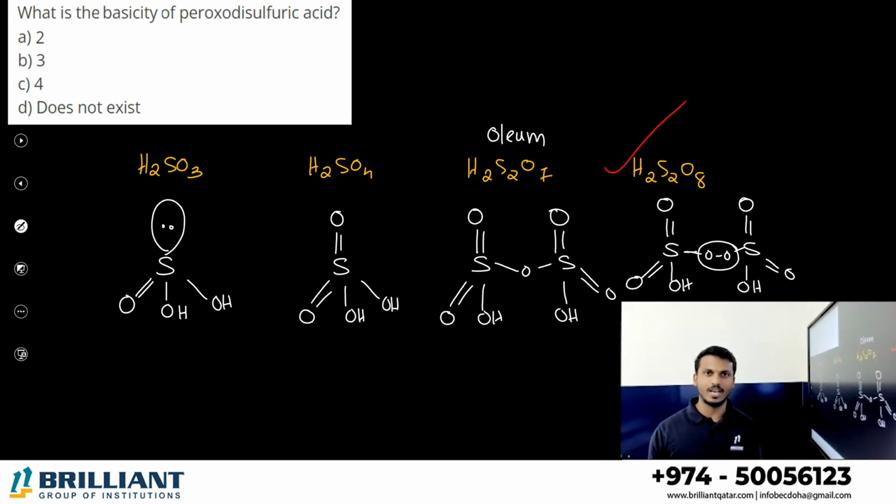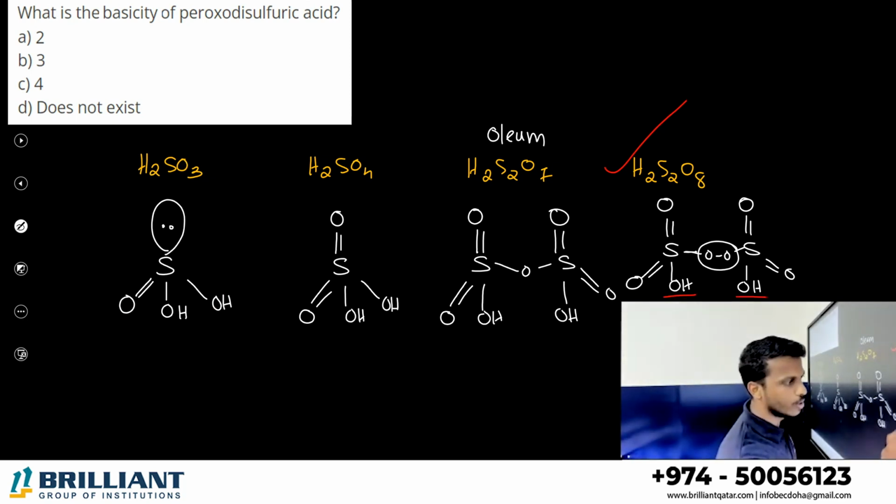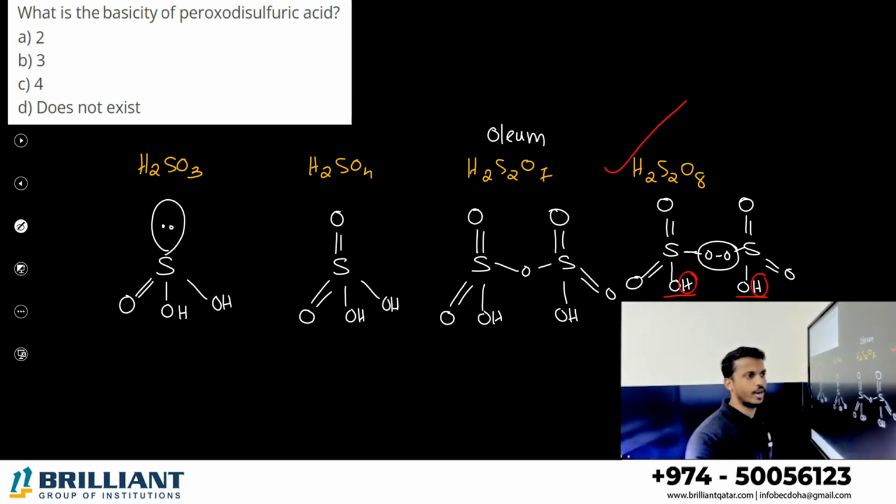So question, what is the basicity of peroxodisulfuric acid? What is basicity here? The number of H plus ions donated from the OH group. Total there are 2 OH groups, so those H plus ions you can donate. So basicity is 2. Basicity is 2, right?